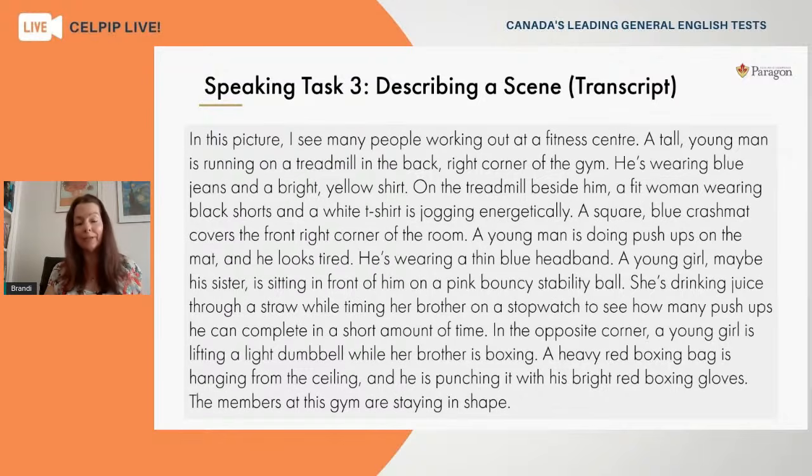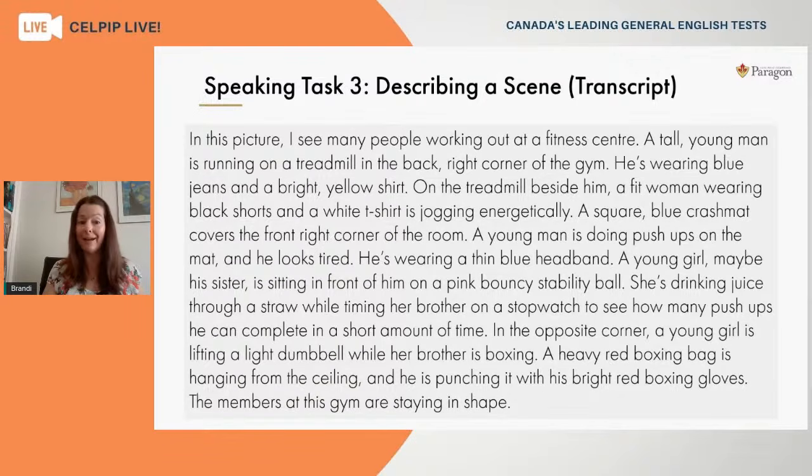It takes a little bit of time and patience to type out word for word what you've just finished saying. But as soon as you've got your transcript in front of you, you're now going to be able to assess how well you're using the ideas to accurately describe the scene. So again, we're not worried about time right now. In a study session at home, our goal right now is to workshop the response to improve it, to make sure that it's as good as we can get it.